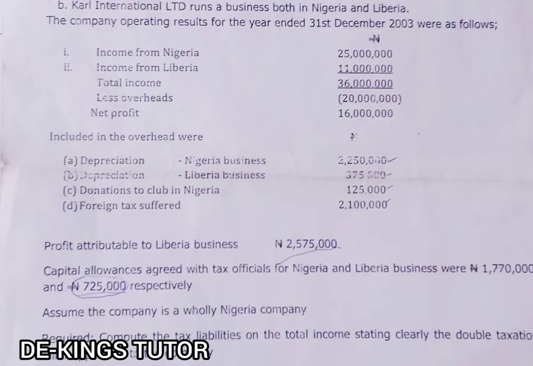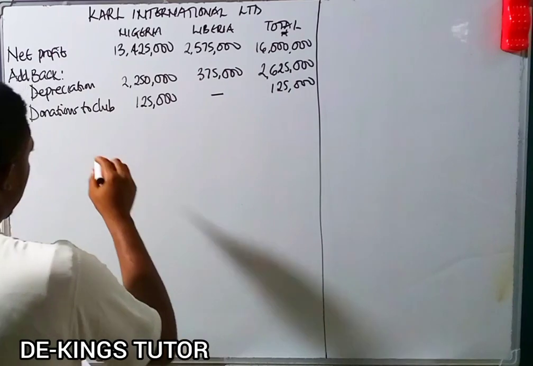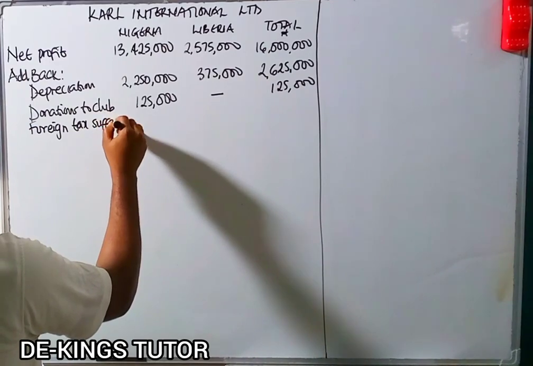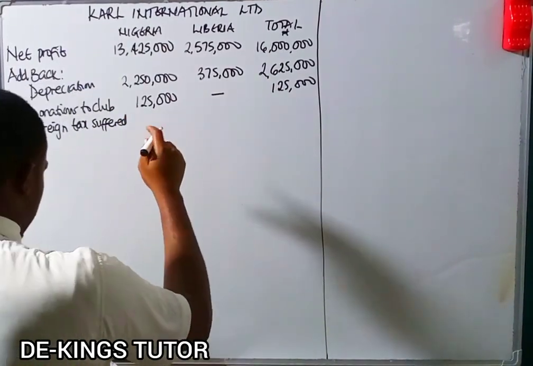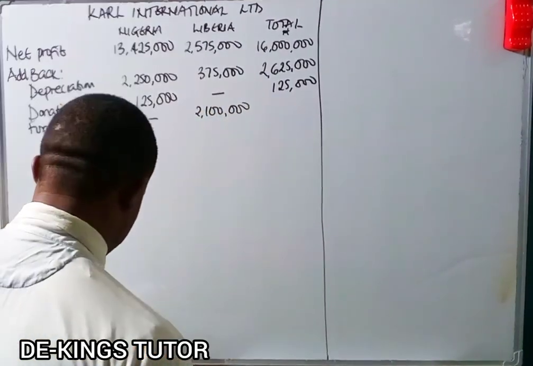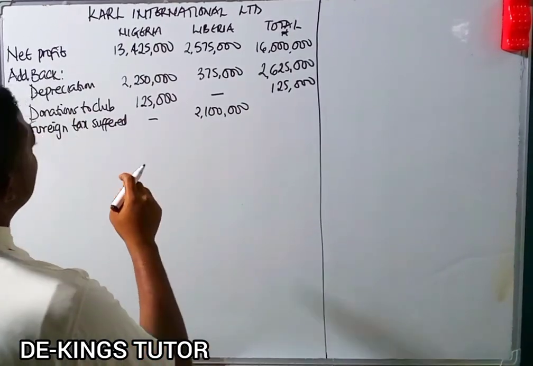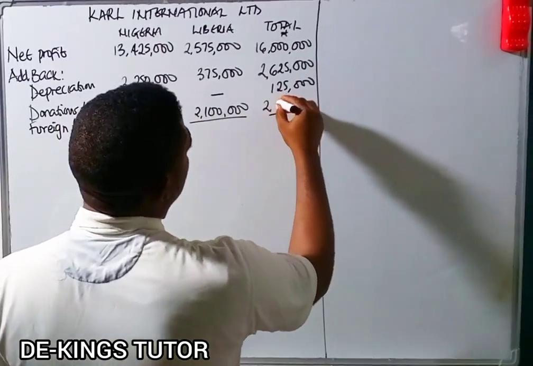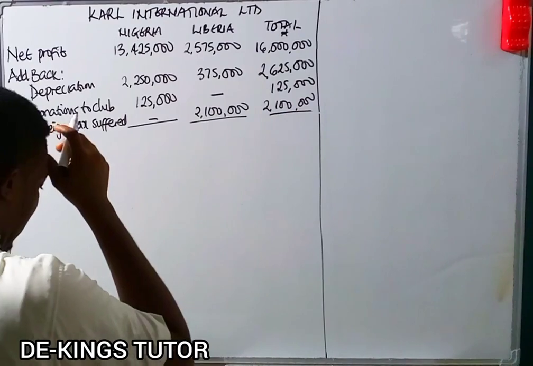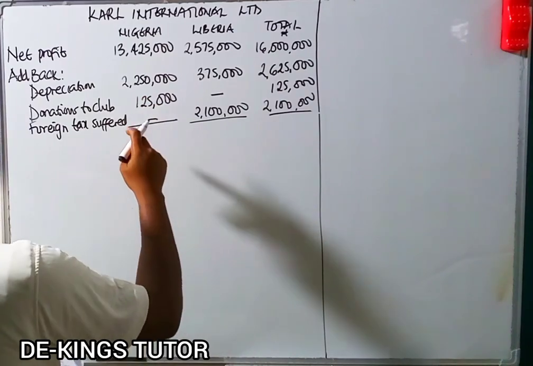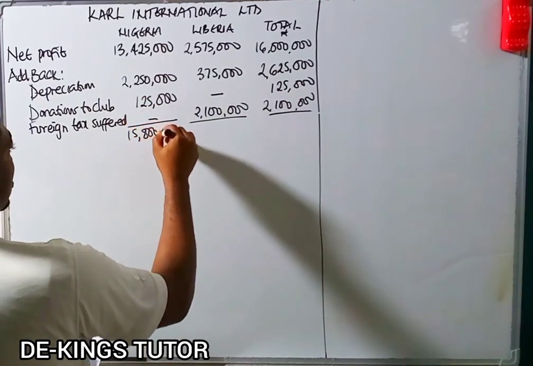Now the next one, we have foreign tax suffered, which is 2,100,000. So we're adding back foreign tax suffered. Foreign tax suffered was paid in Liberia, which is 2,100,000. So those are the expenses we're adding back, and we're going to get the total. Now, if you add 30,425,000 plus 2,250,000 plus 125,000, it will give us 15,800,000.